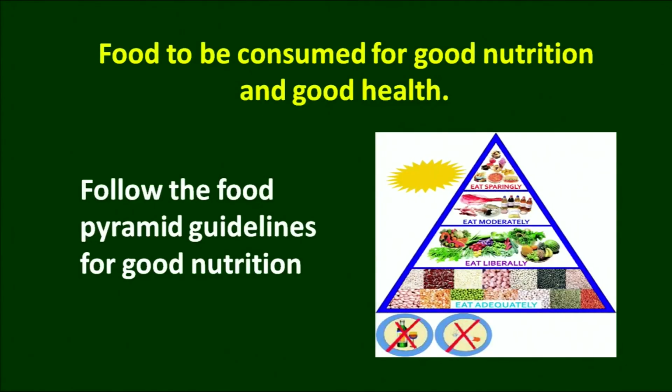In summary, to achieve good health, what to do? Follow this food pyramid guideline for good nutrition. Eat adequately, eat liberally, eat moderately or eat sparingly. That means cereals and pulses adequately, fruits and vegetables liberally, moderately meat and milk, and a very small amount of fats and sugar. You must daily follow the sunlight, but avoid alcohol and smoking. This pyramid is very good to understand how to go about it.